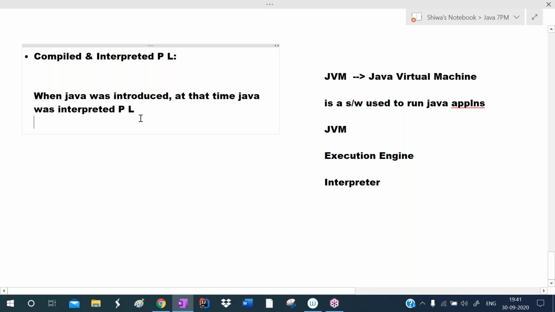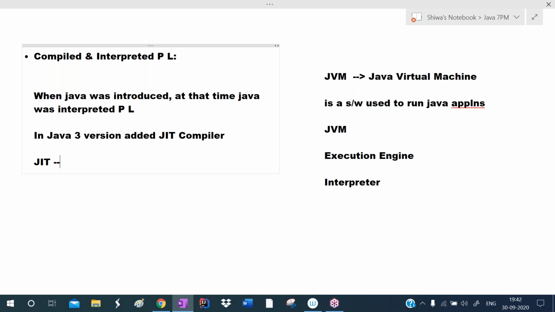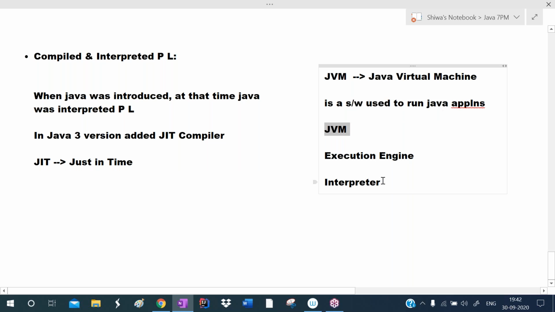So to improve the performance, in Java 1.3 version, Java developers added a compiler. That compiler is called JIT compiler. JIT stands for just in time. Just in time compiler. So they added the JIT compiler to the JVM's execution engine.